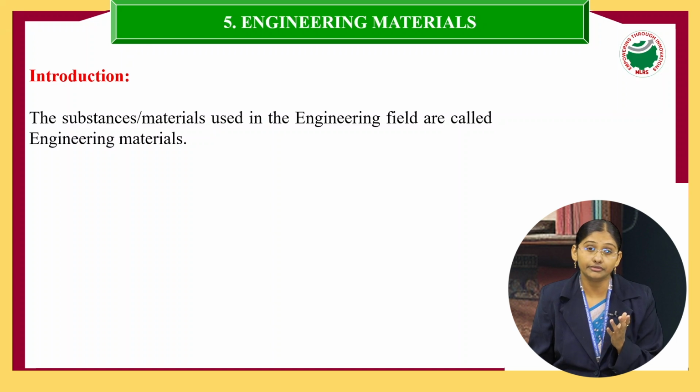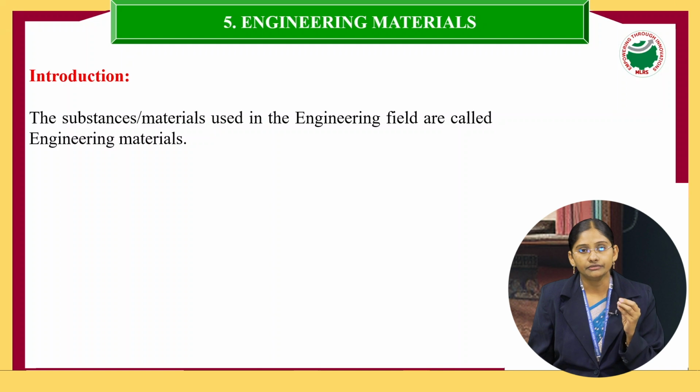For example, if you take civil engineering, for construction purposes we are using iron, concrete, cement, etc. If we take electrical engineering, we use copper and tungsten filament, and to cover the tungsten filament we are using glass. These are the materials we use in electrical engineering.